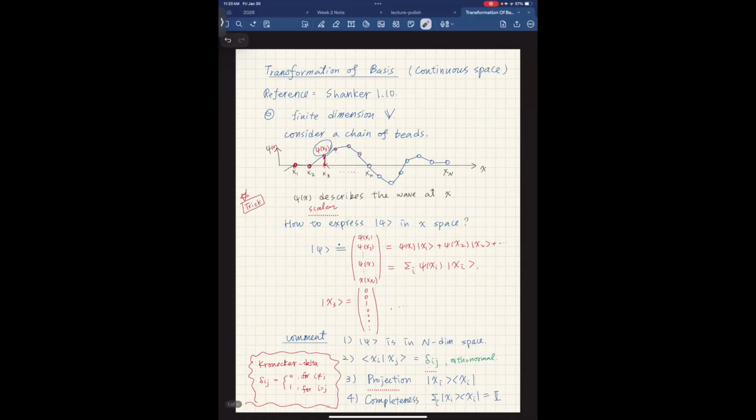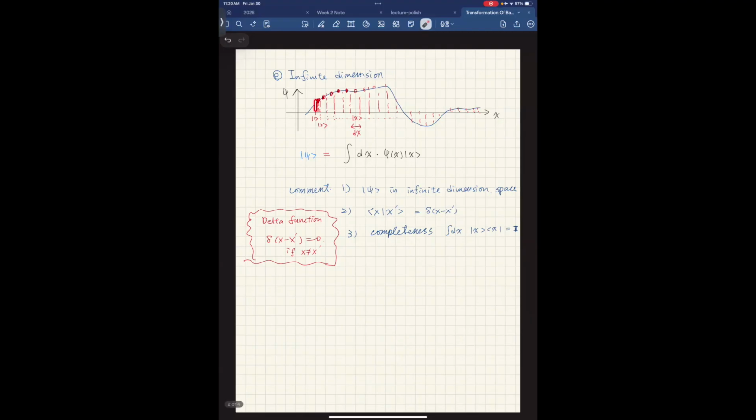But when I do this, I just need to be careful, because now my amplitude is not just, for example, the psi for the first bead is not just psi of 1 anymore because it has a little width. So the total amplitude that I got in this little segment is going to be psi 1 times delta x, and delta x is the size of this little bead.